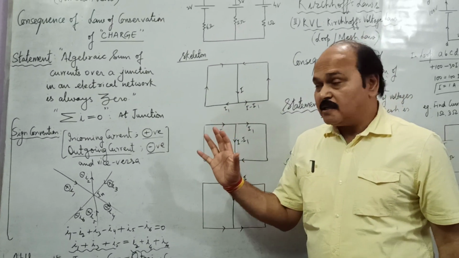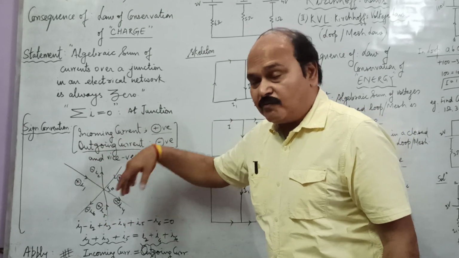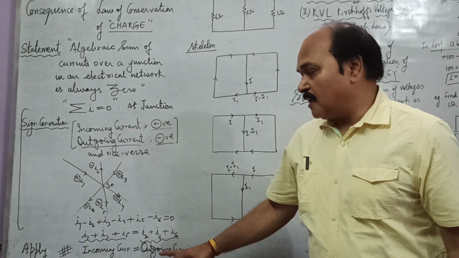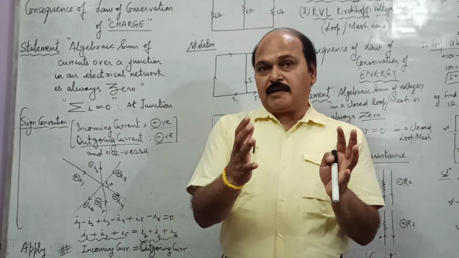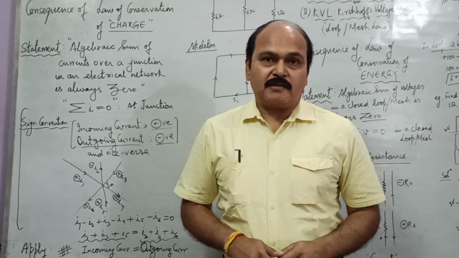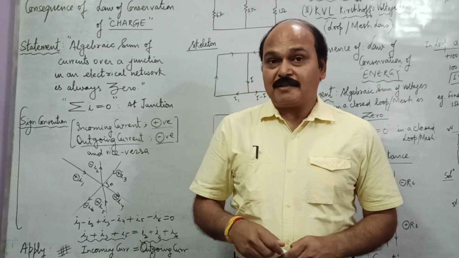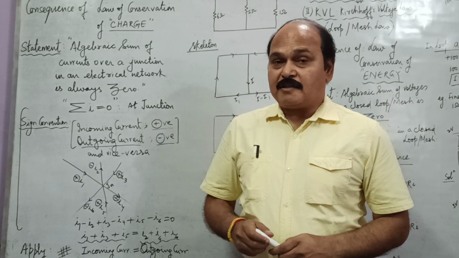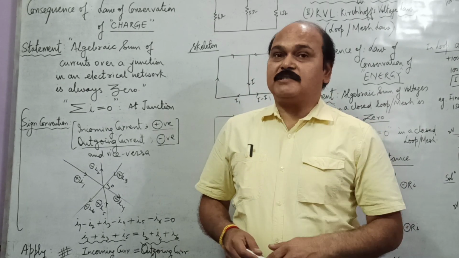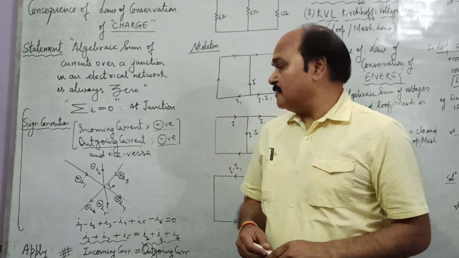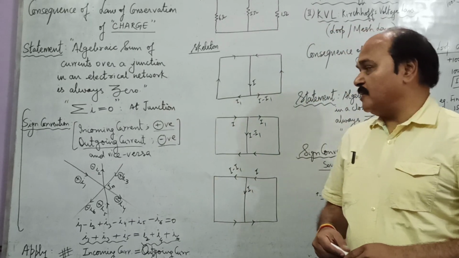So what do we apply? We do not apply the sign convention. We straight away apply this result. And in the result, incoming current is equated with outgoing current. And what happens as the result? The number of variables in the equation, in the solution we work out, remains least, and the workout remains very, very simple in that case.